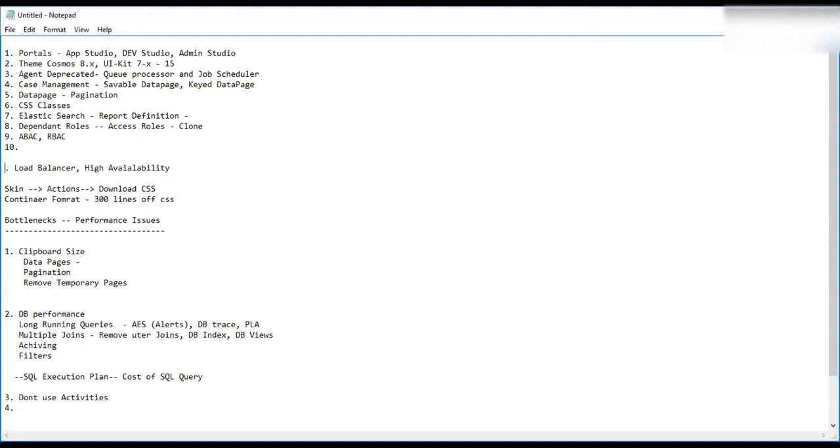Node categorization is also important. For example, when you are running a big job or an agent, we have to run them on specific nodes. That depends on the design. If your production load is too heavy, I can run separate nodes.